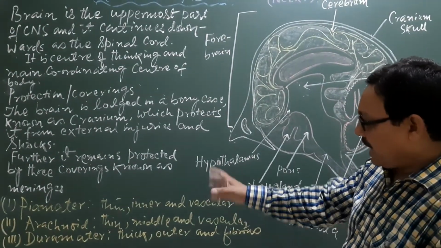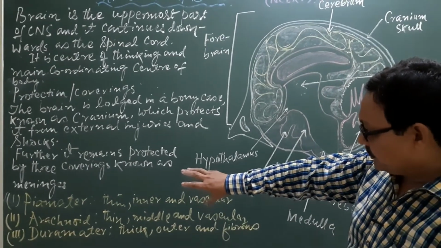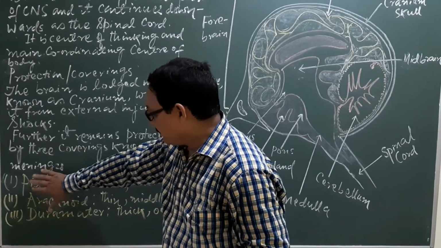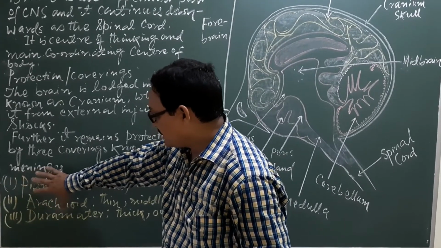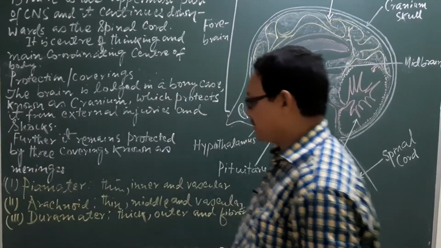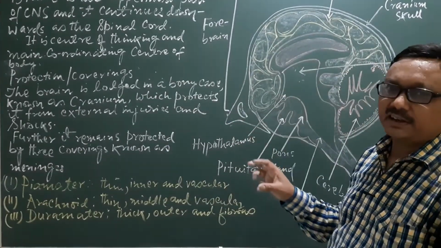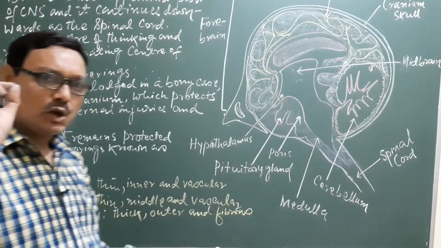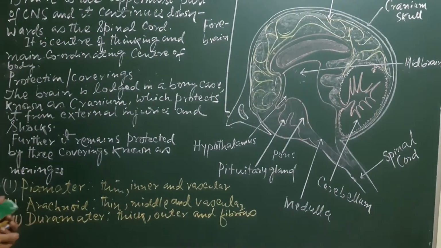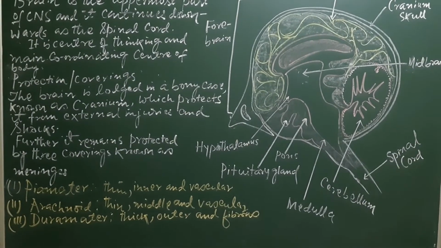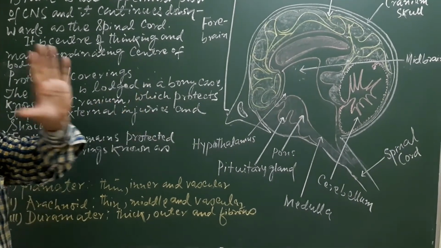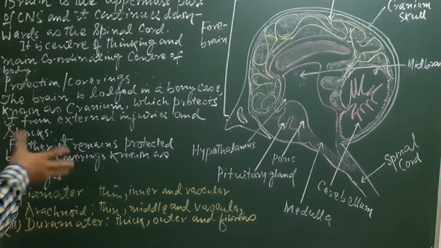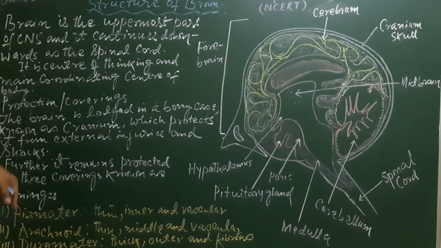The space between the meninges is filled with a lymph-like fluid known as cerebrospinal fluid, which protects the brain from external injuries and shocks. So these are some protecting aspects of the brain.